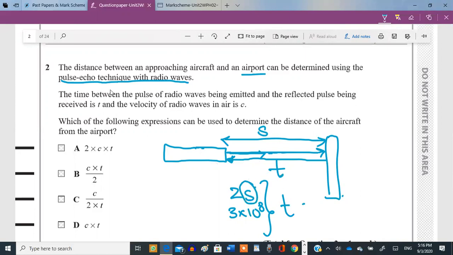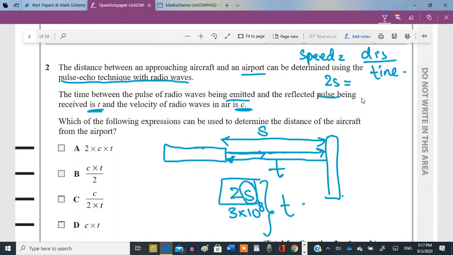अब ये कह रहे हैं कि the time between the pulse of the radio waves being emitted and the reflected pulse being received is t, ठीक है, टाइम दे दिया है इन्होंने। The velocity of radio wave is c, speed of light. Which of the following expressions can be used to determine the distance of the aircraft from the airport? अब distance की वैल्यू निकालनी है। लेकिन रेडियो वेव ने कितना ट्रैवल किया है? डबल ऑफ दैट, राइट, जाने का और आने का। तो distance is equal to speed multiplied by time, क्योंकि speed is equal to distance upon time होता है ना। रीअरेंज करेंगे तो speed multiplied by time is distance.